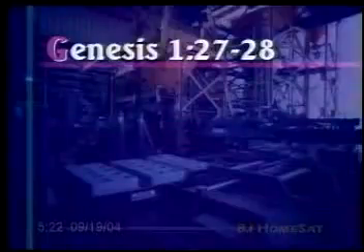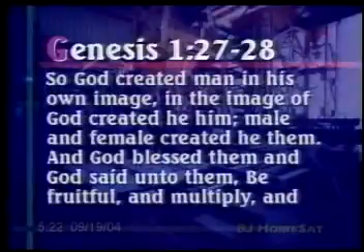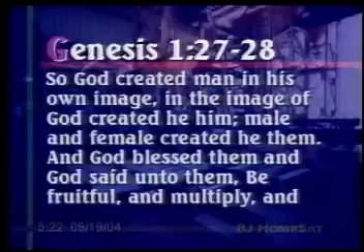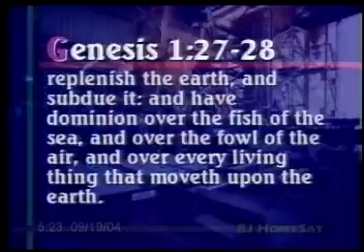Let's go ahead and get started with our chapter verse. Go ahead and read with me Genesis 1:27 through 28. So God created man in his own image. In the image of God created he him. Male and female created he them. And God blessed them, and God said unto them, Be fruitful, and multiply, and replenish the earth, and subdue it, and have dominion over the fish of the sea, and over the fowl of the air, and over every living thing that moveth upon the earth.